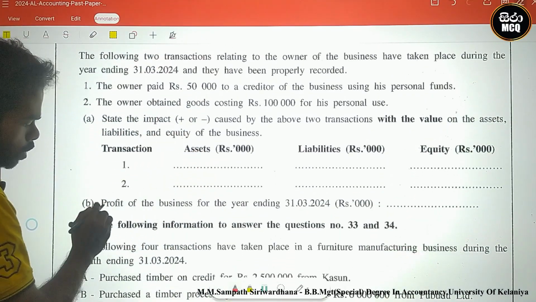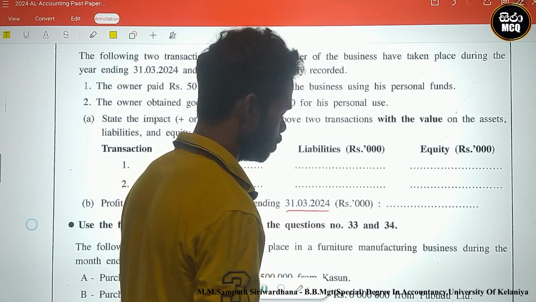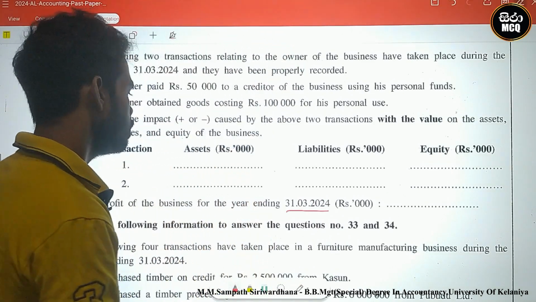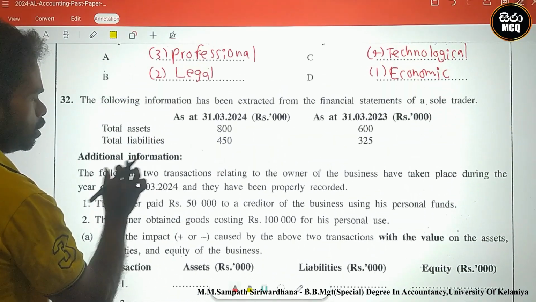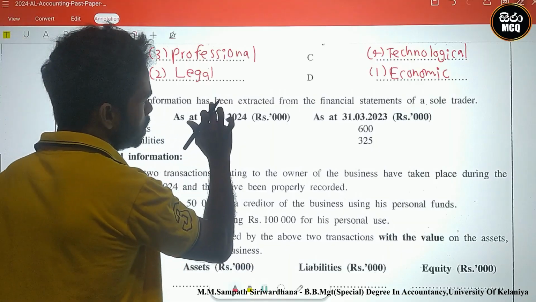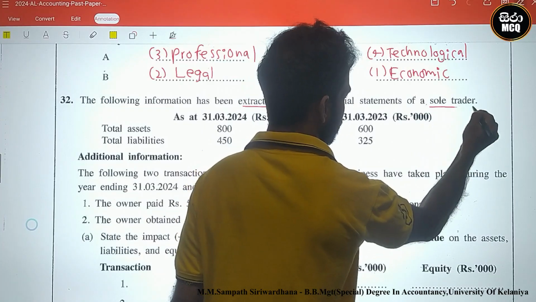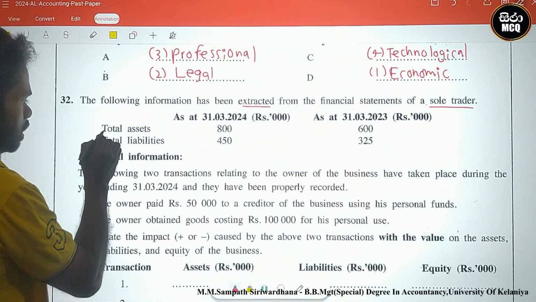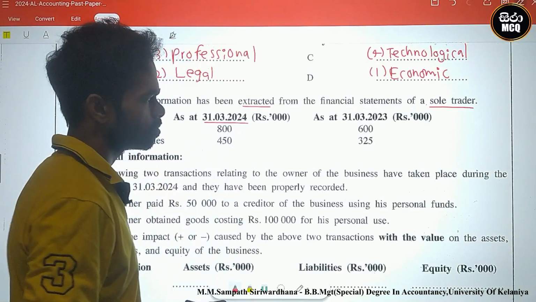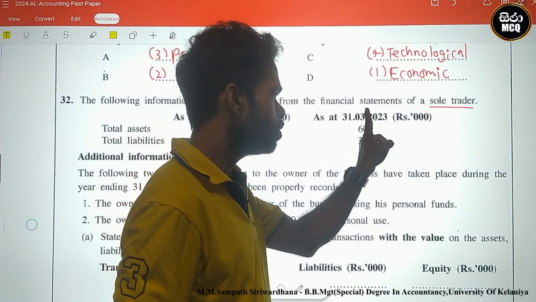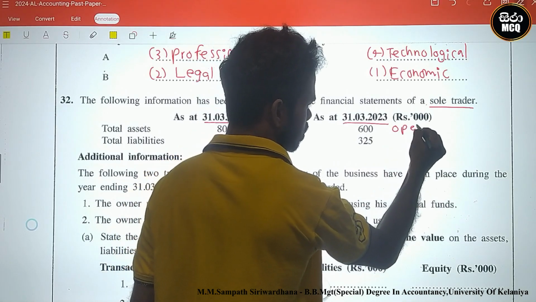The second question is the profit of the business for the year ending 31st March 2024. We must calculate the profit for the period. Firstly, we identify the information. The following information has been extracted from the financial statement of the sole trader: total assets and total liabilities at 31st March 2024 and at 31st March 2023. 2023 is the opening balances.